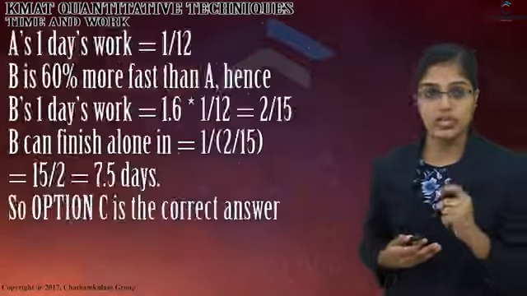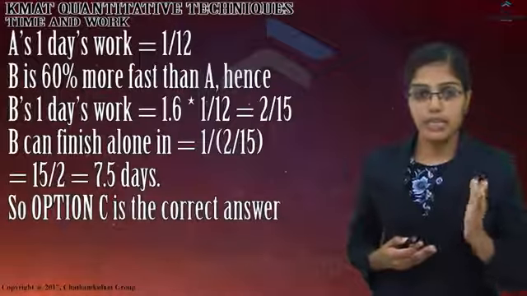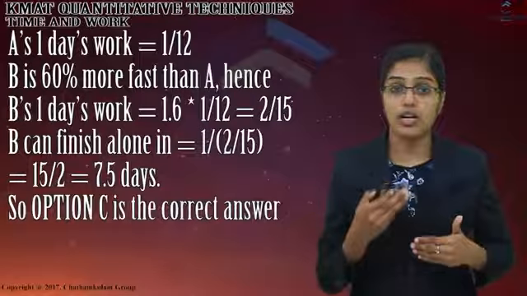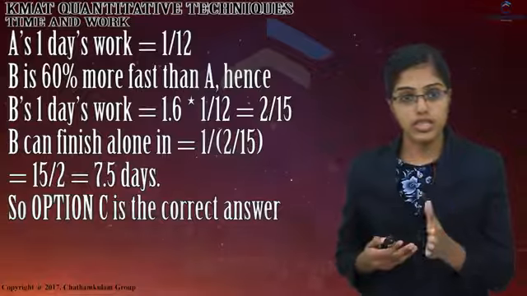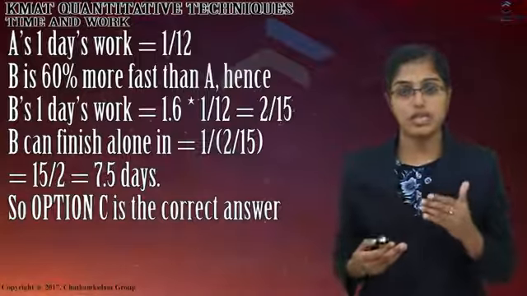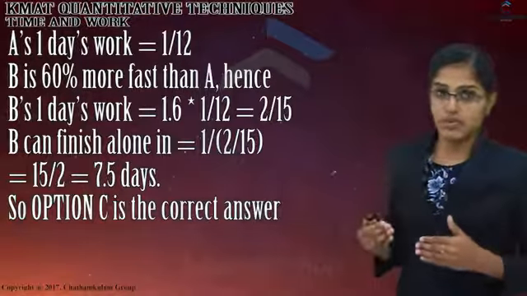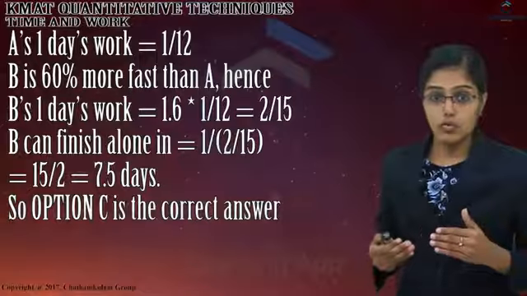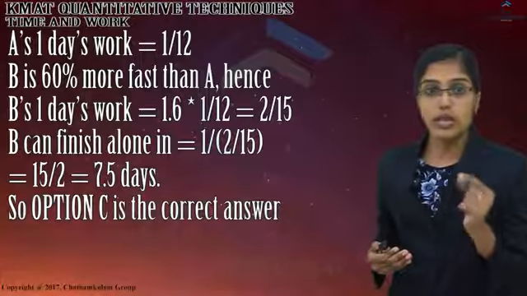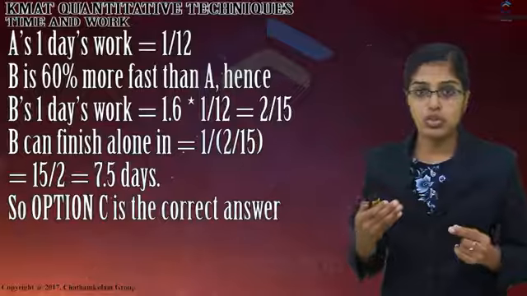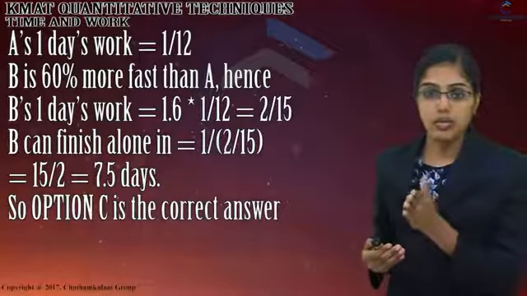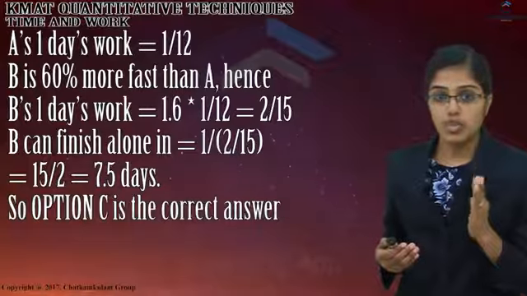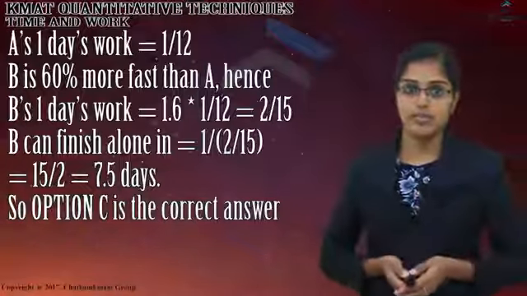Here, A's 1 day's work is equal to 1 by 12. And B is 60% faster than A. Hence, B's 1 day's work is equal to 1.6 into 1 by 12. So that is equal to 2 divided by 15. And B can finish alone in 1 divided by 2 by 15, which is 15 by 2. So that is 7.5 days. So option C is the correct answer.